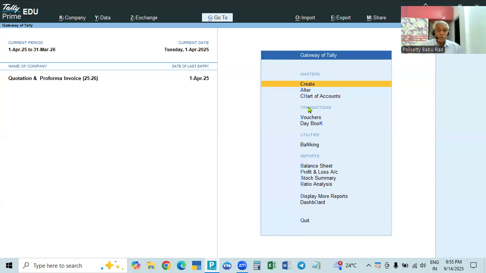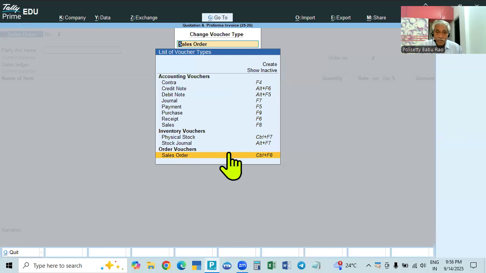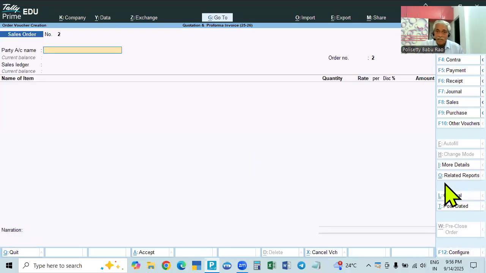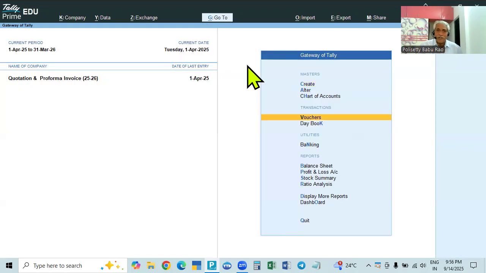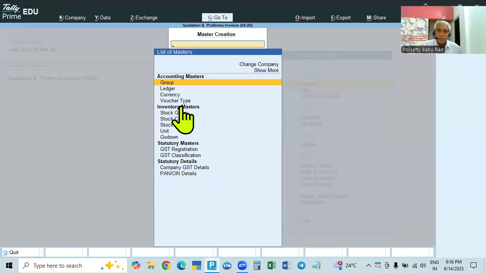For that purpose, we need something else. So this quotation, how you made it in the vouchers: we went to other vouchers and go to sales order. In the sales order, this is the sales order. We make it optional automatically. When you print this sales order, the optional sales order voucher will become a quotation. That's all. Some people, what they do is they will go to the create button. They will go to voucher type, and in the voucher type they will create.